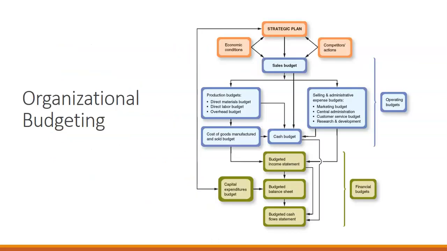So if we look at this graphic, we have our strategic plan, then our operating budgets, and then our financial budgets. The budgeted financial statements are also called pro forma financial statements. What we're going to focus on in this chapter are operating budgets.